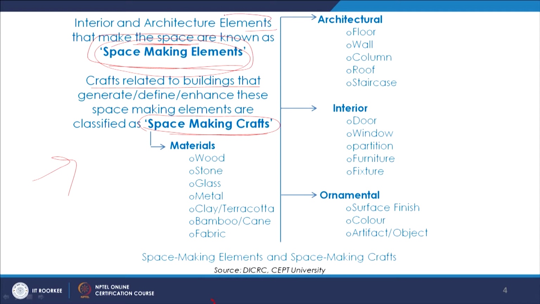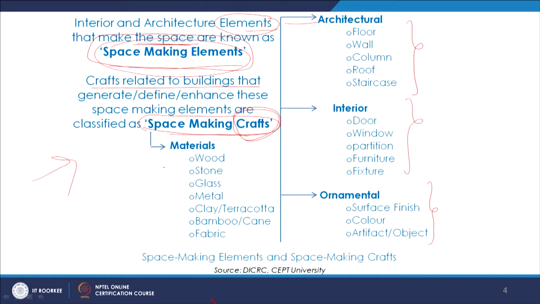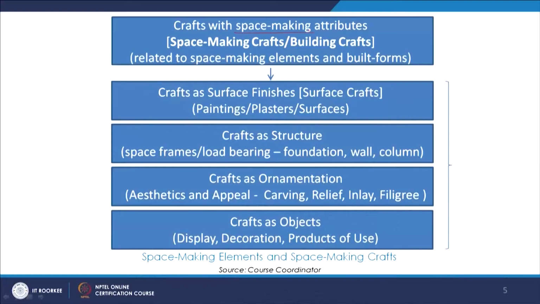Now these elements could be architectural, they could be interior elements, or they could be ornamental. We discussed that as well. We could also define the building crafts through materials: wood craft, stone craft, glass craft and so on. We also tried to understand the varied attributes of craft: craft as space making, as surface finishes, as structure, craft as ornamentation, and craft as objects, or craft for utilitarian purposes.